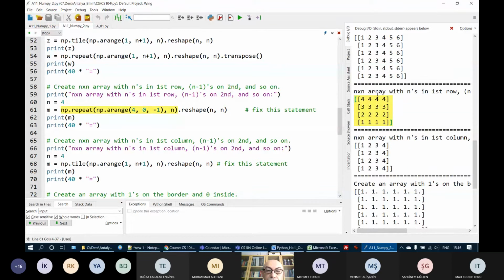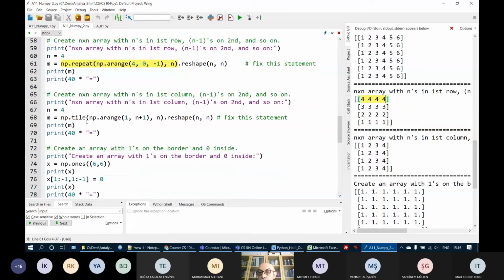N by n array with n's on the first row, n is 4, 4's on the first row, 3's on the second, etc. Now I want to have an n by n array with n's in the first column. The first column will be n's, n minus 1 is on the second column. One way is just transpose this. If we transpose this, we will get the result.